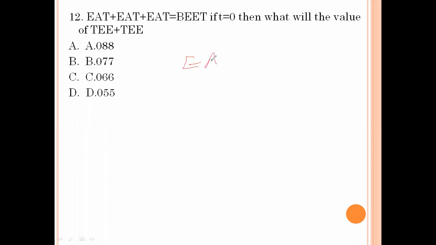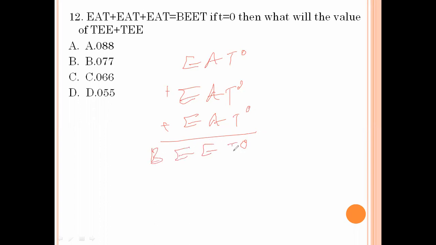8 plus 8 plus 8. Here the T value is given as 0. You get this one as B T. T value is 0. This is fixed.